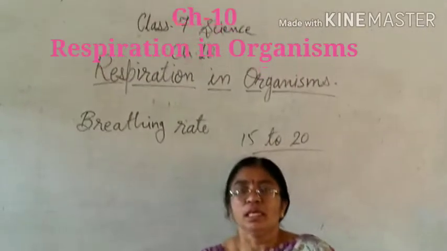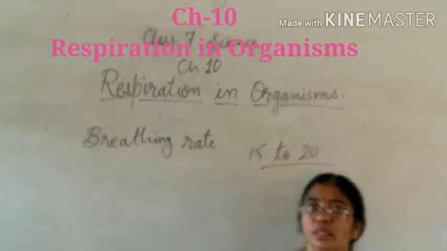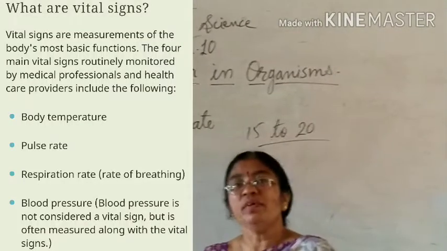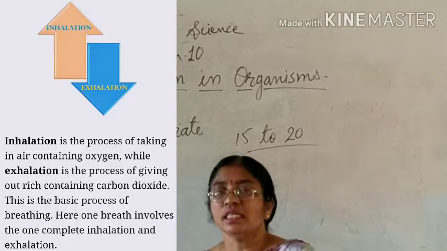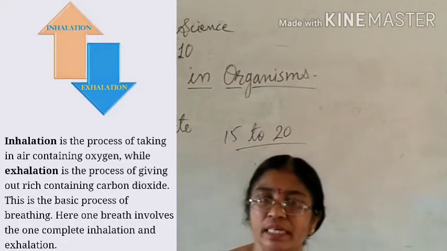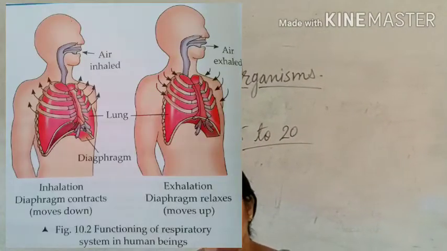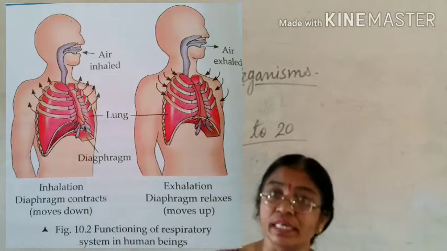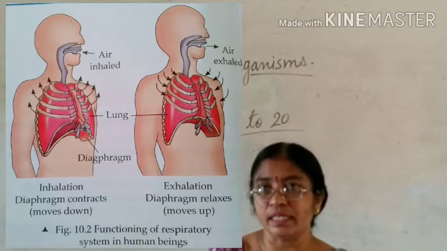In the process of breathing, two parts are there, inhalation and exhalation. When we inhale the oxygen gas, the size of our chest cavity will increase because the diaphragm will be lowered, and when we exhale, the size of the chest cavity will decrease because the diaphragm will be raised.